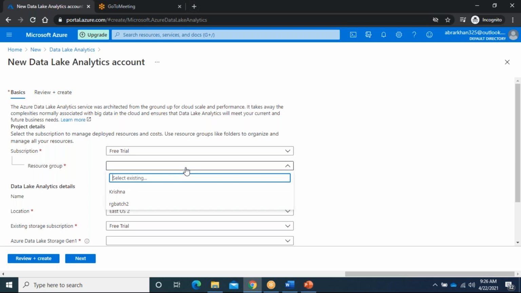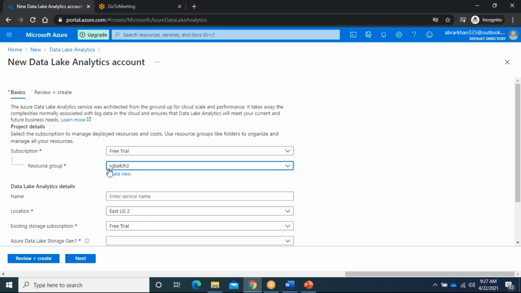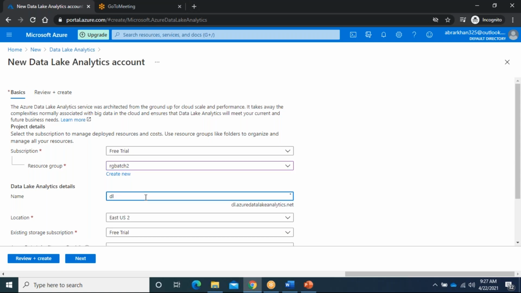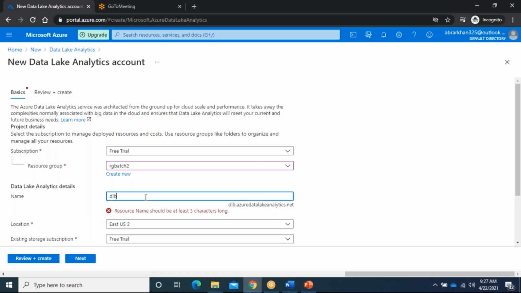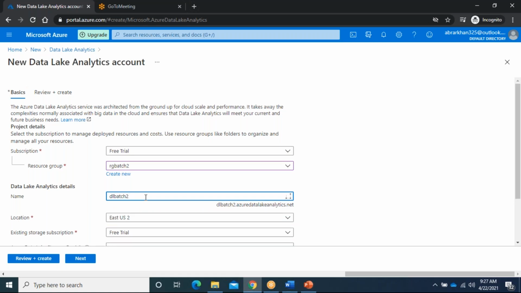We are using the same resource group someone created; don't create a new resource group, just use the existing one. This is RZ batch 2, and here we need to give the name. I can give it as data lake batch 2. And the same location, East US 2 or West.